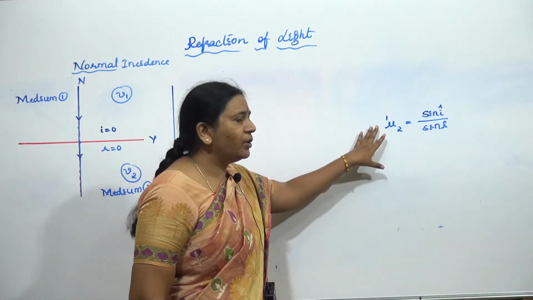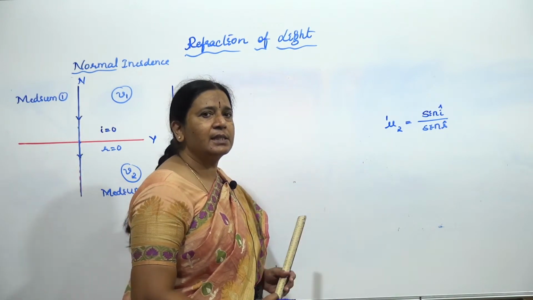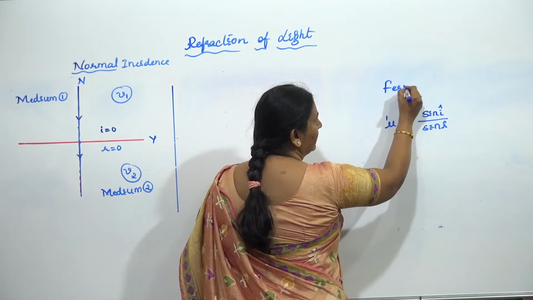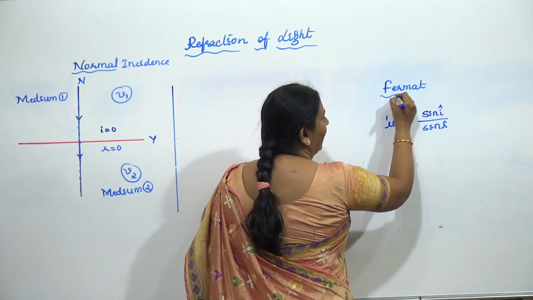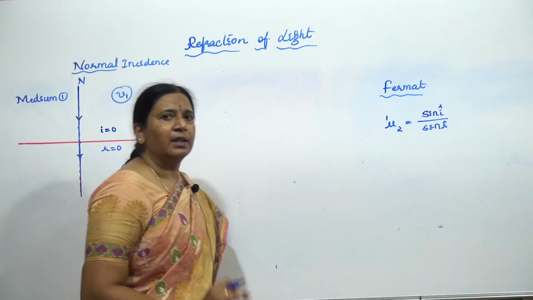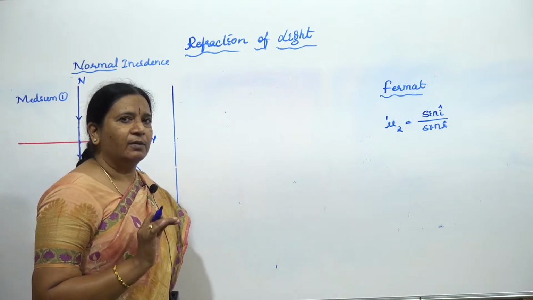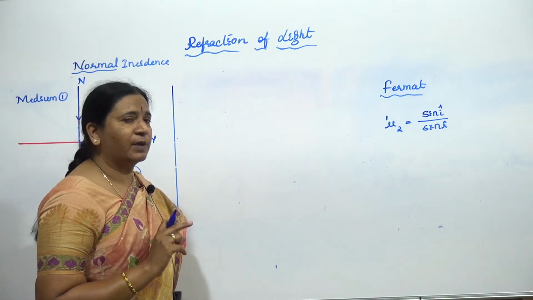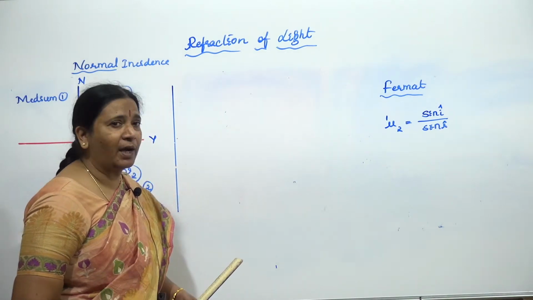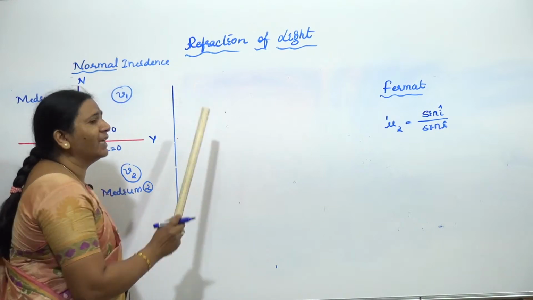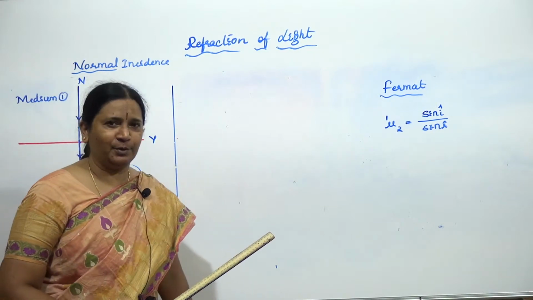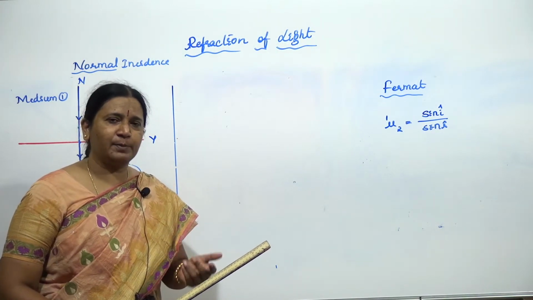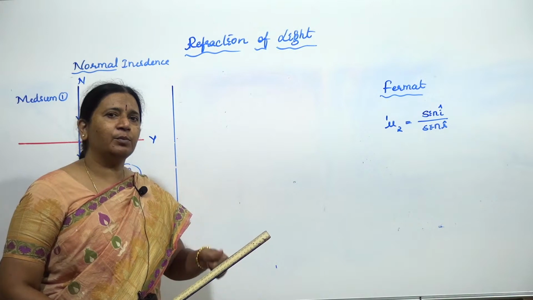So theoretically proved by the scientist named Fermat. I'll come to that, his principle. We have a very interesting and most required principle known as Fermat's principle, which is required to know why light deviates from its path when it travels from one medium to another medium.